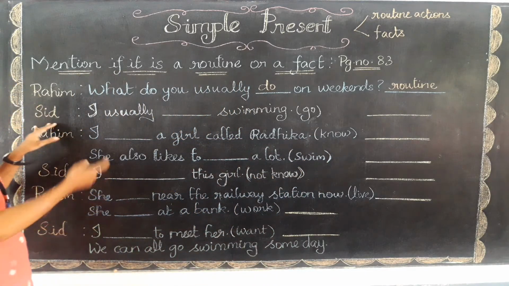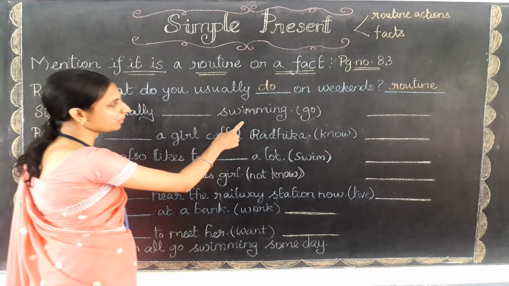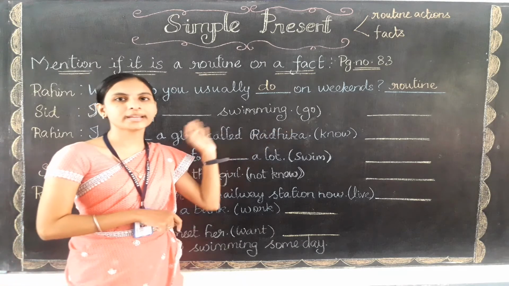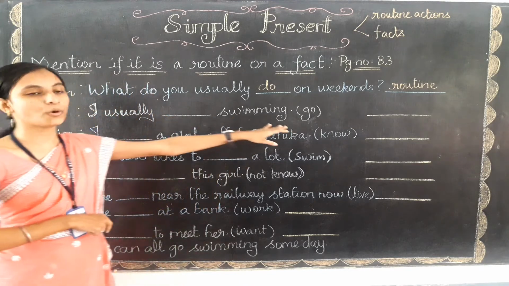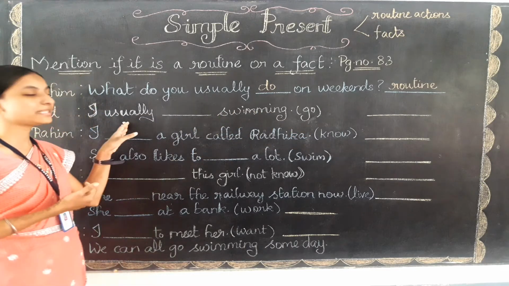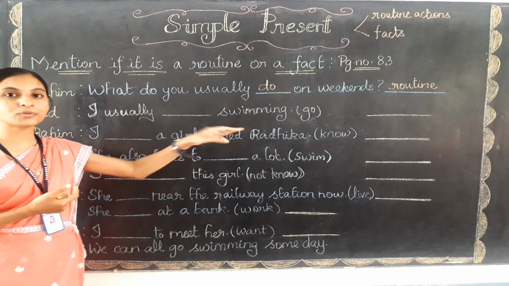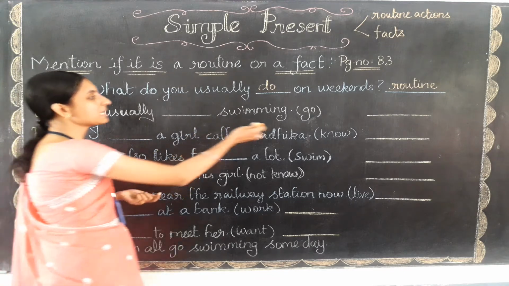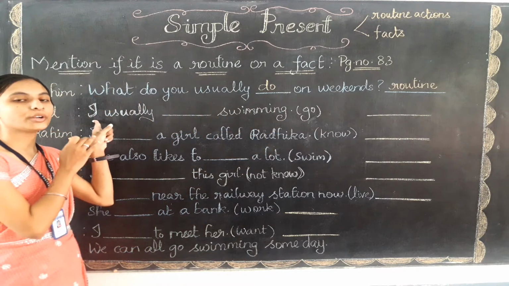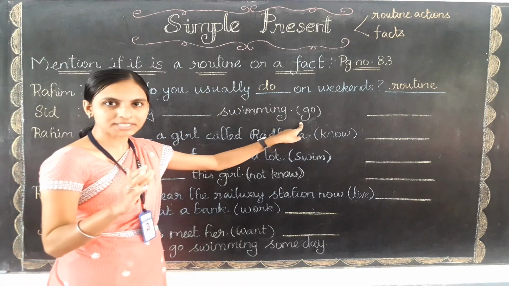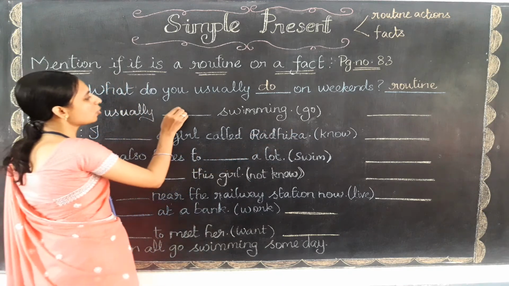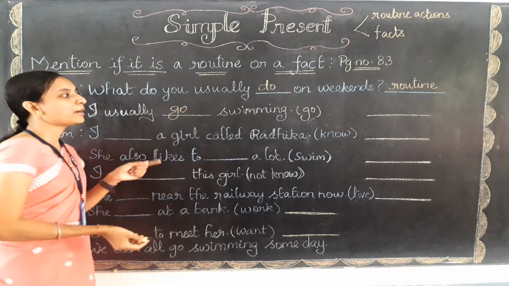Let's do the second one. Sid's replying, I usually dash swimming. So here what do we write in the dash? Go is the base form. What is the present form for the subject I? The base form will come as it is. Why? Because there is a subject I. For the subject I, we need not make any changes to the base form. So the answer is go, G-O, go.